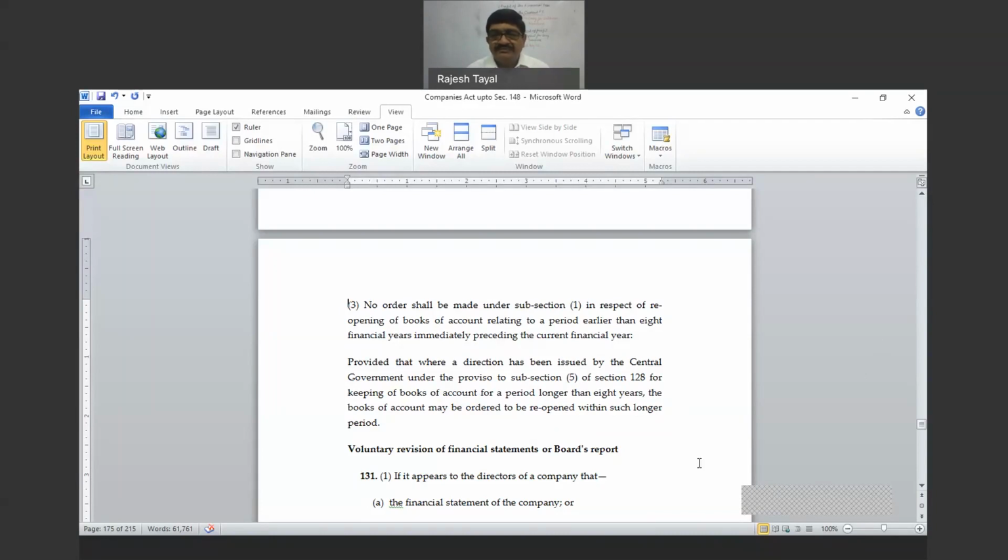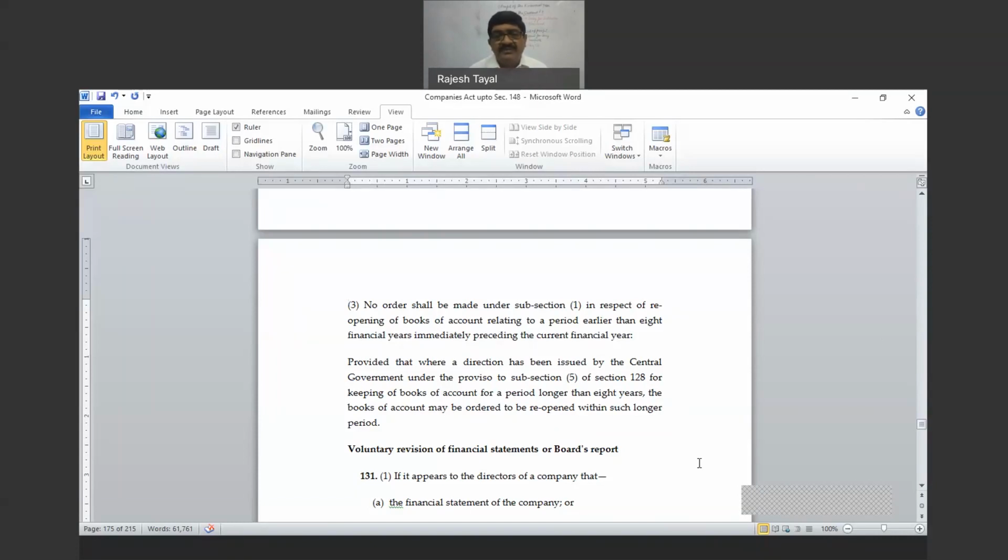If the balance sheet is to be reopened for more than 8 years, but the company doesn't have the record? No, you see, it is already mentioned that if the government has given an order for keeping the books of account for more than 8 years, only then this can be done. It is already mentioned in subsection 3.